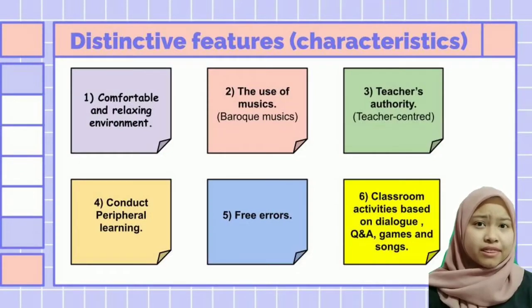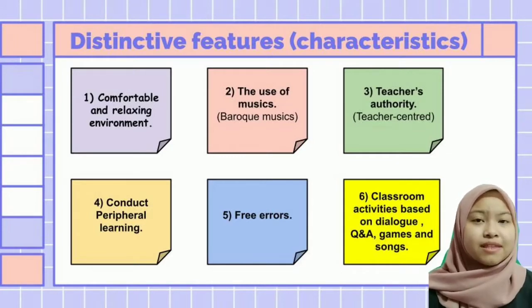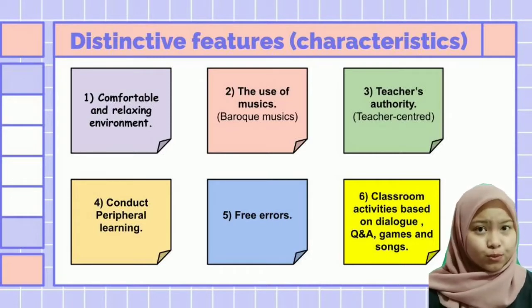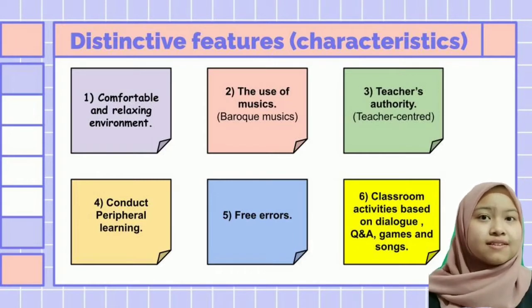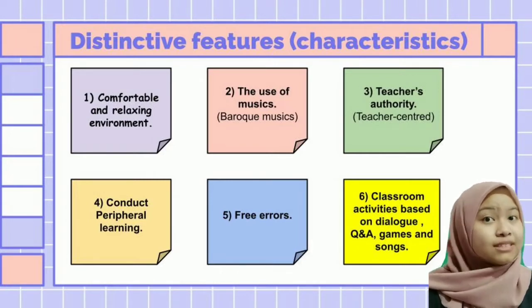To identify this method, we have to know the distinctive features or characteristics. Firstly, this method consists of a relaxing and comfortable environment. This is because in the classroom, the chairs are arranged in a semicircle and face the whiteboard in order to make the students pay more attention.